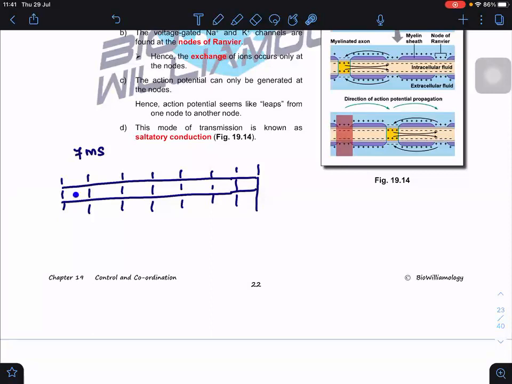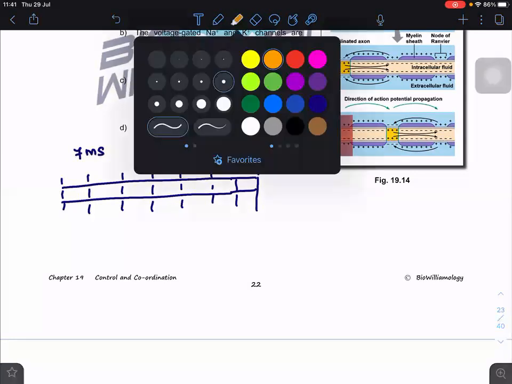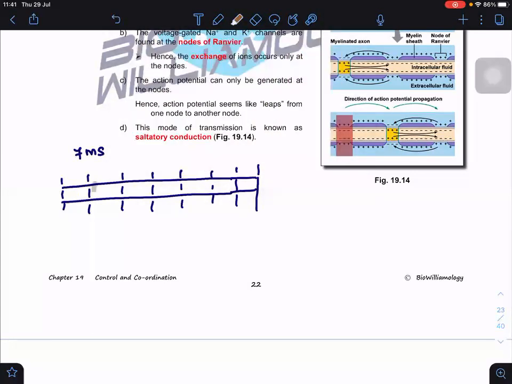Okay, now T equal to 1, 2, T equal to 3, T equal to 4, T equal to 5, T equal to 6, T equal to 7. But if let's say I have the myelin sheath covering at regular intervals like this, it means the action potential can only be generated at the node of Ranvier. So look at this, T equal to 1, T equal to 2, T equal to 3, T equal to 4. Can you see that? So the time taken now will be shorter.